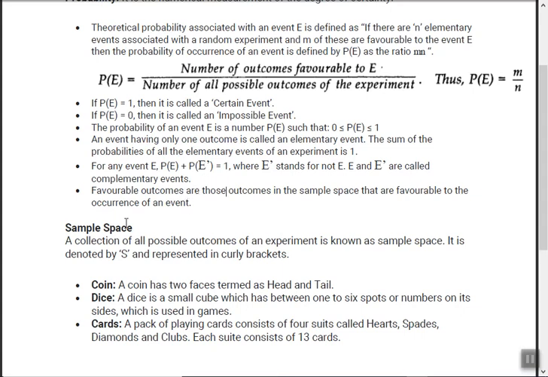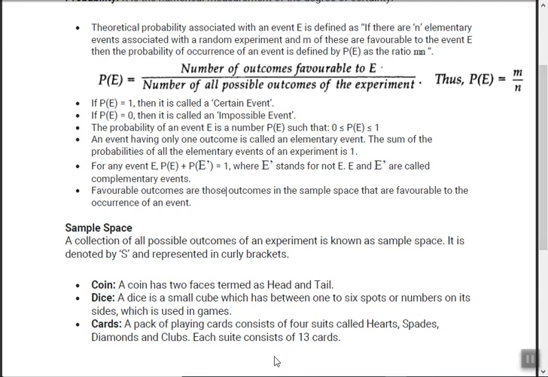Next is sample space. Now what is sample space? This below one means total number of outcomes. A collection of all possible outcomes of an experiment is called a sample space. So all possible outcomes is the sample space. It is denoted by S and represented in curly brackets.